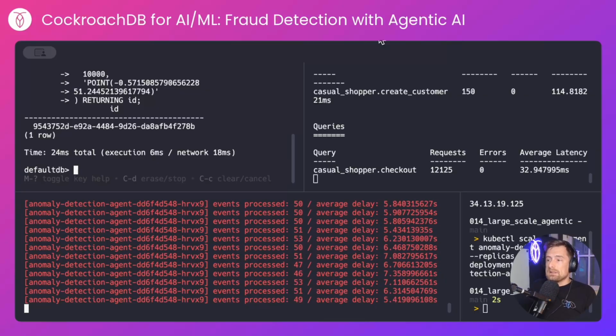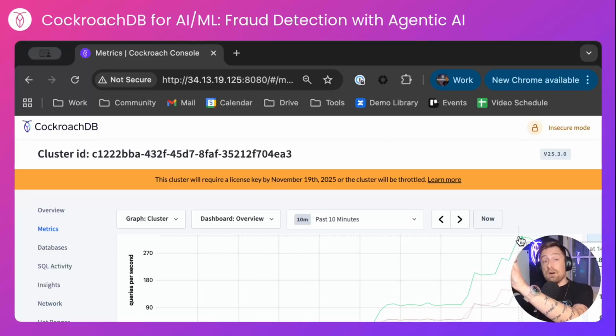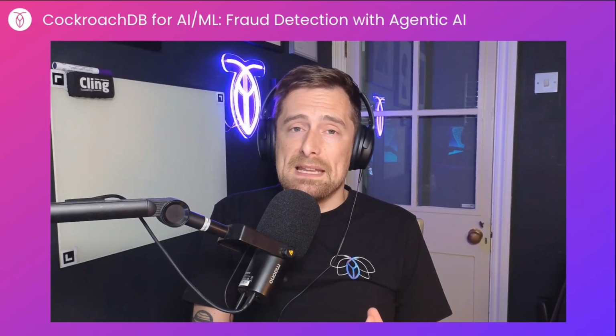Looking back at our cluster overview, what you can just see again over my head is the new increased traffic. And in total, we're making around 322 requests per second, half of which are the inserts, half of which are the vector queries. We hit a milestone recently whereby bot and agentic traffic overtook human traffic on the internet. So having a database that's able to cope with all of this agentic and bot traffic in addition to the human traffic is going to be table stakes for any database. Give CockroachDB a try and see just how easy features like CDC and vector queries make it to take advantage of the benefits of agentic AI.